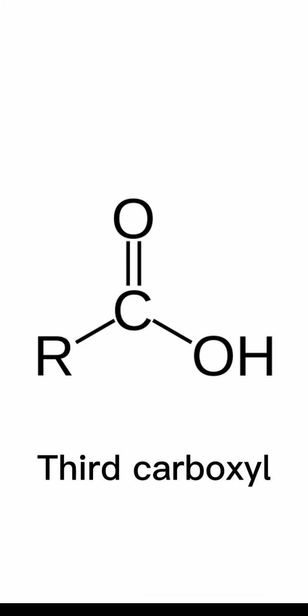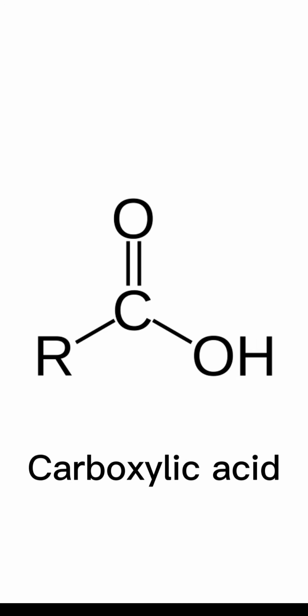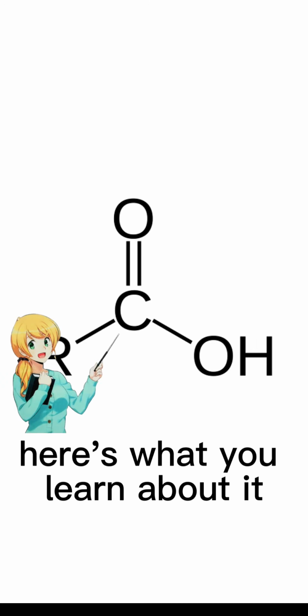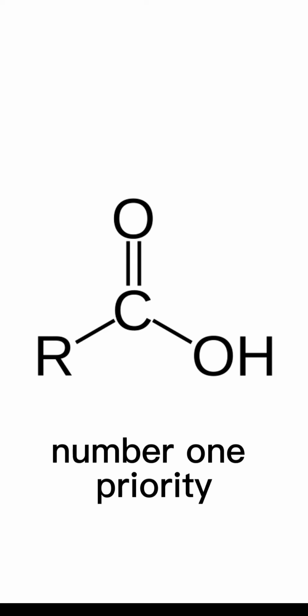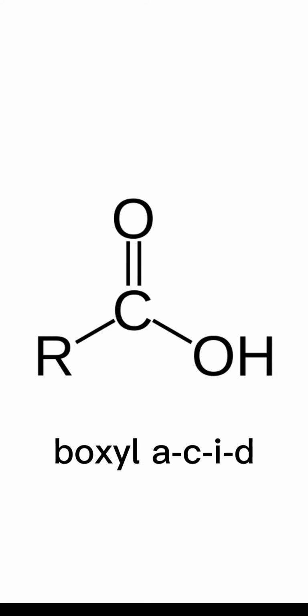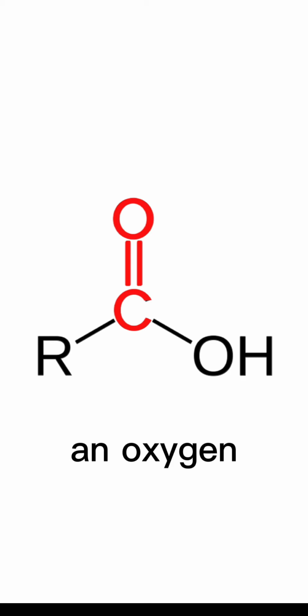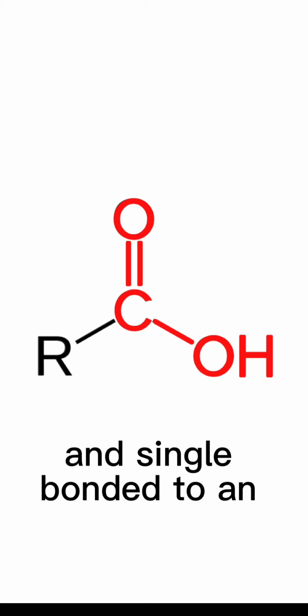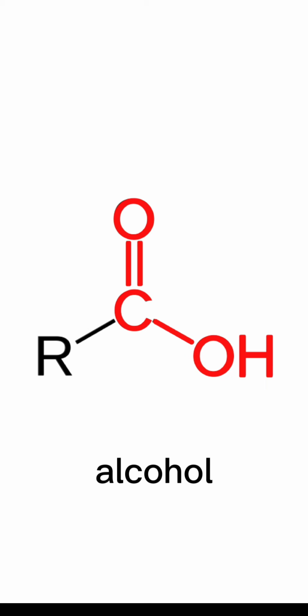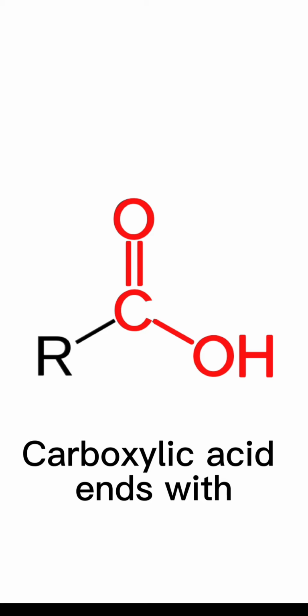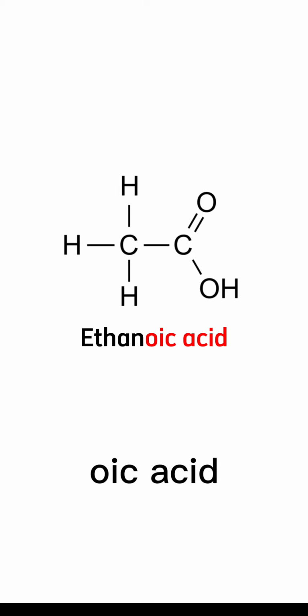Third, carboxyl. Carboxylic acid. Here's what you learn about it. Number 1 priority. There is a carbon double bonded with an oxygen, and single bonded to an alcohol. Carboxylic acid ends with oic acid.